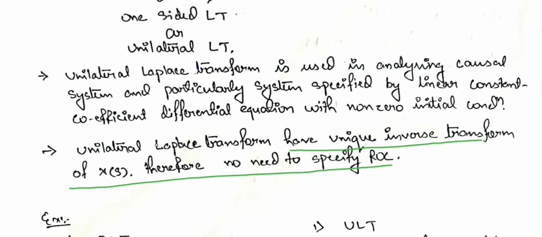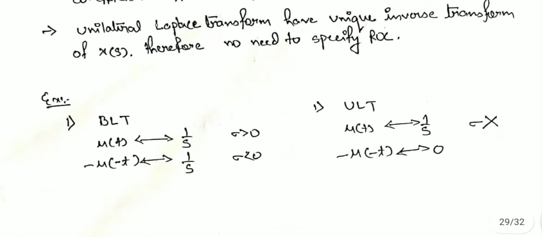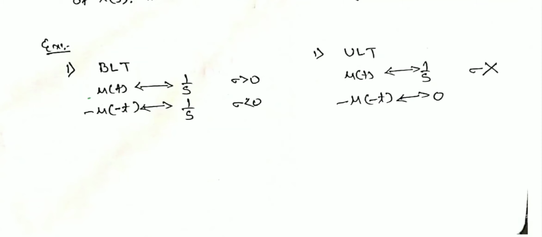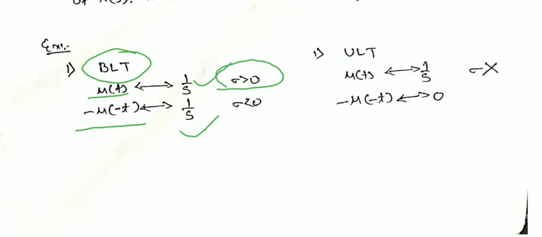We have discussed this with an example. If we consider u(t) and minus u(minus t), we have seen that in the bilateral Laplace transform both signals have the same Laplace transform, but the difference is in the ROC: for the right-sided signal sigma is greater than 0, and for the left-sided signal sigma is less than 0.